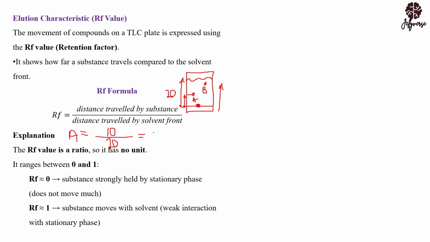Let's do the same thing for B. I'm finding it difficult writing because I'm using the mouse pad. So A is 0.5. Now for B, the solvent front distance will also be 20 as usual. And you could see that B has traveled a little bit longer, closer to the solvent front. So let's say this one is 18. Then this means that we have our RF value for B to be 0.9.